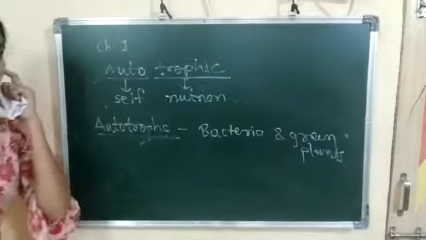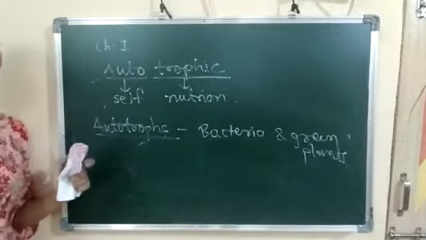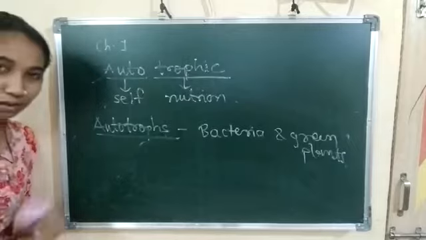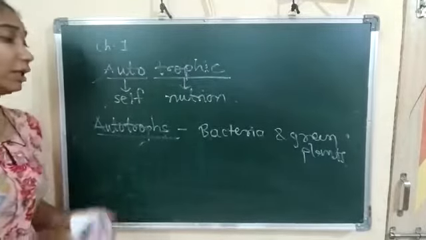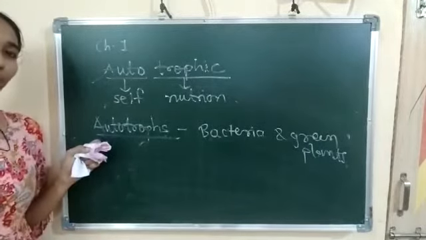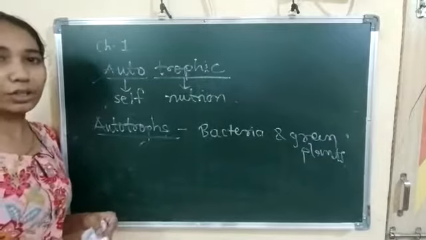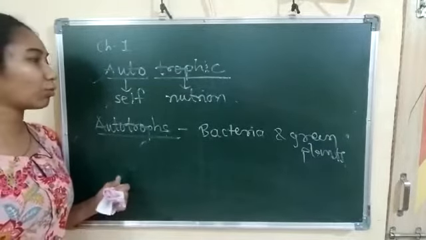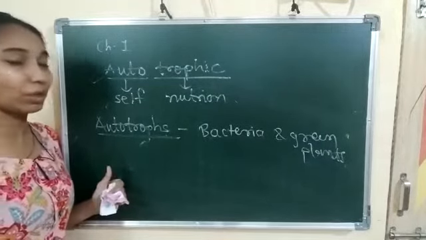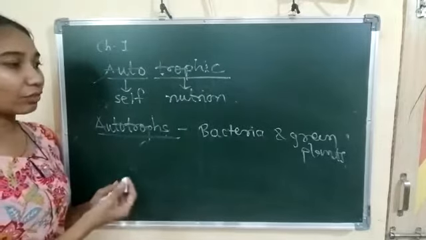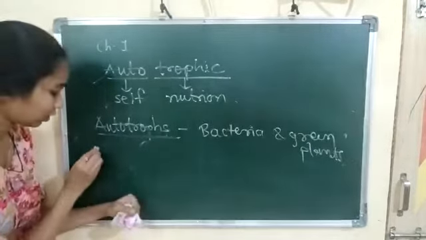So those organisms that obtain the nutrition by themselves, that type of nutrition is autotrophic nutrition. मतलब जो organism खुद से अपना खाना बनाते हैं उसको हम बोलते हैं autotrophs organism. बराबर. After that we have to discuss what is photosynthesis.